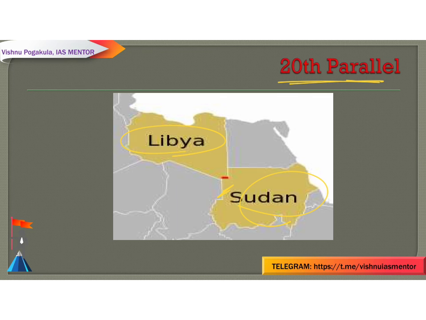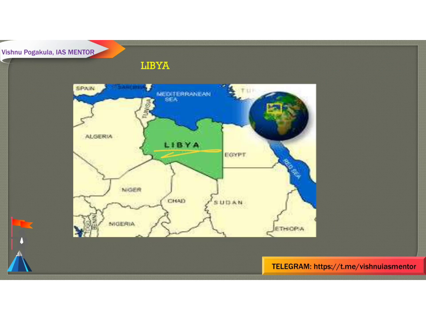When you see Libya, you can find it is bounded by the Mediterranean Sea on the north, Egypt on the east, Sudan on the southeast, Chad on the south, then Niger and Chad both on the south, and Tunisia and Algeria on the west.